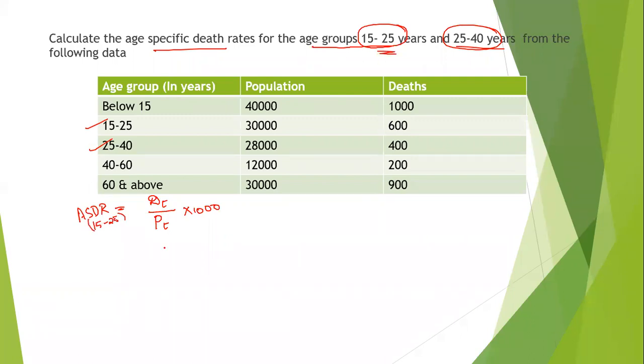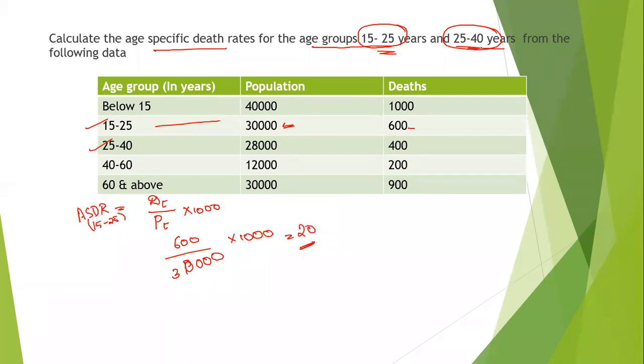First one. Here the deaths are 600. So 600 divided by the population for that particular age group, that is 30,000, into 1000. Okay, Suhas gave me the answer, that is 20. Good. What is the answer for the next one?